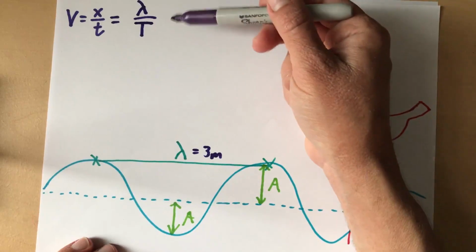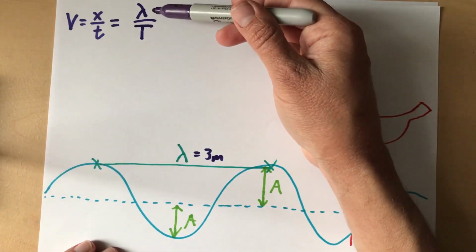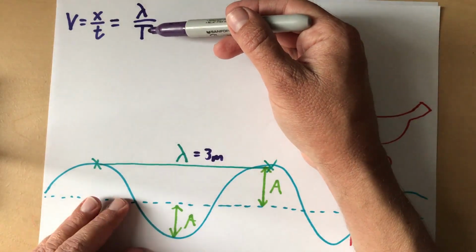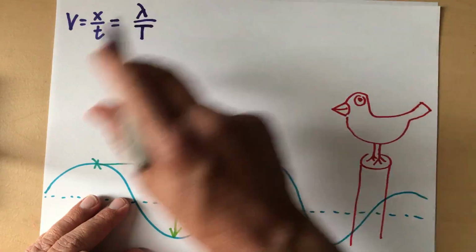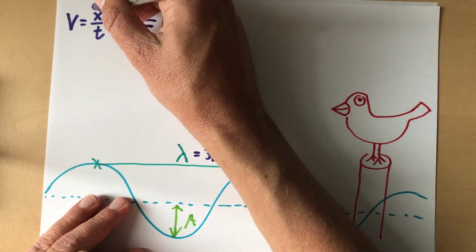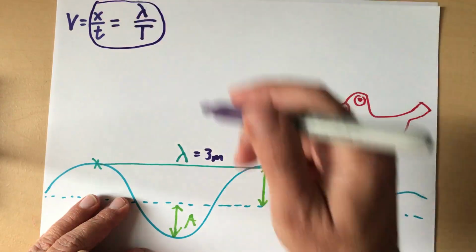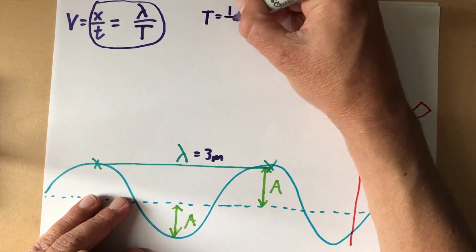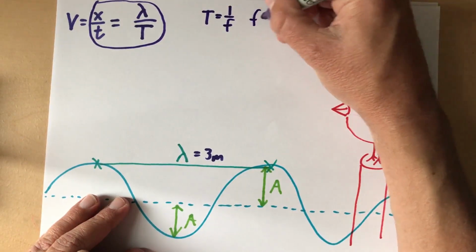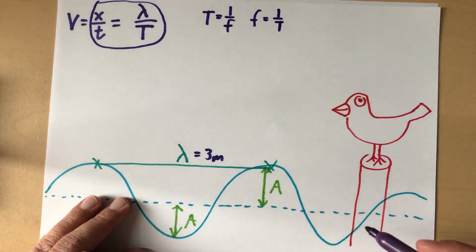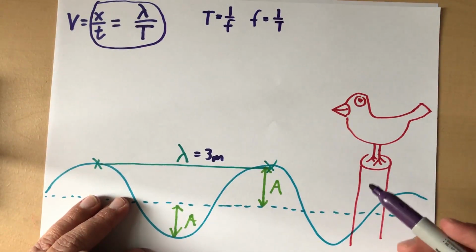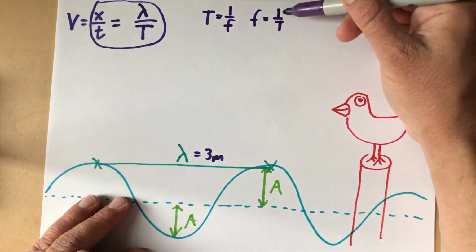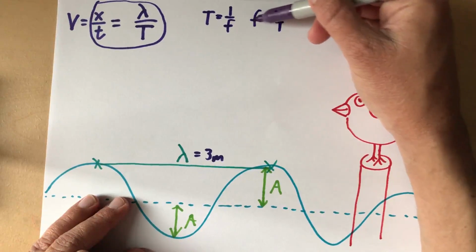So this is the exact same equation for velocity. It's still distance over time. It's just we've picked our distance to be equal to a wavelength, and we've picked our time, therefore, to be equal to one full period. Now this equation and this equation, they're the same thing. There's one more way we often write it. If you remember from the other day, we said period is equal to 1 over the frequency, or you can say frequency is equal to 1 over the period. They're inverses of each other. So look, here we have 1 over the frequency, 1 over the period. Dividing by the period is the same thing as multiplying by the frequency.